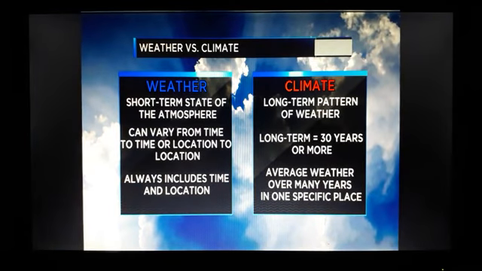Before starting, we will have an introduction to weather and climate. Weather is a short term state of the atmosphere. It's a very short term actually. Climate is the long pattern of weather conditions, about 30 years or more. Climate is an average weather over many years in specific places, like in India there is a hot and wet kind of conditions.